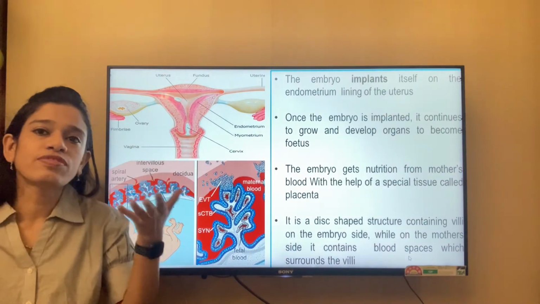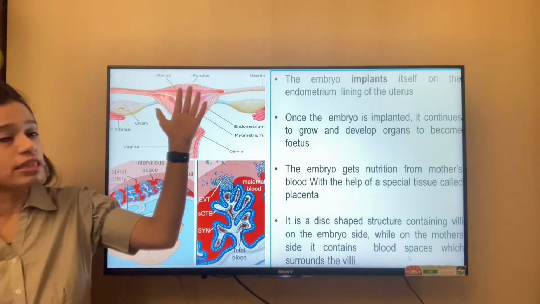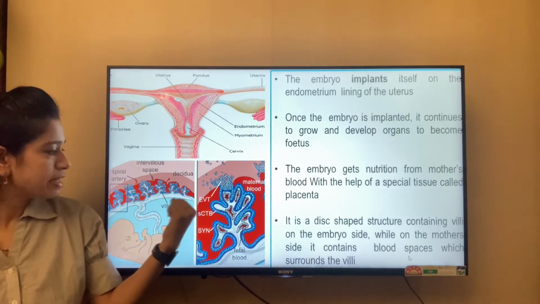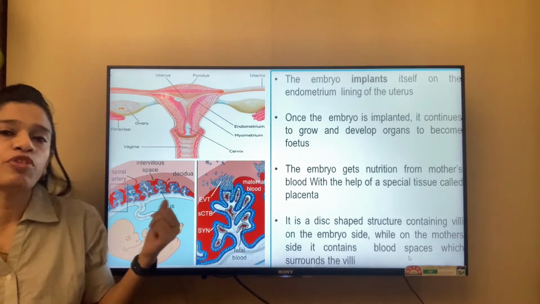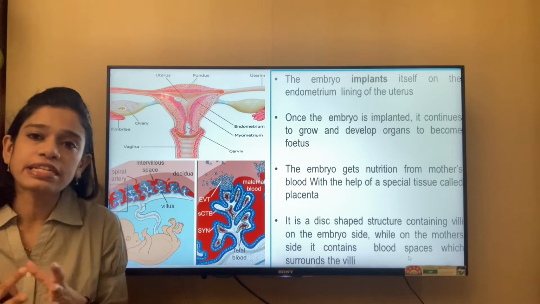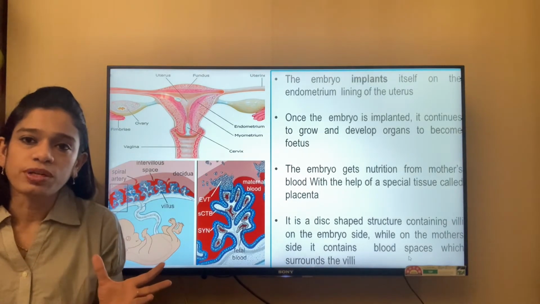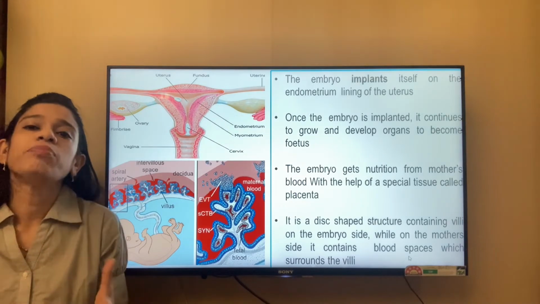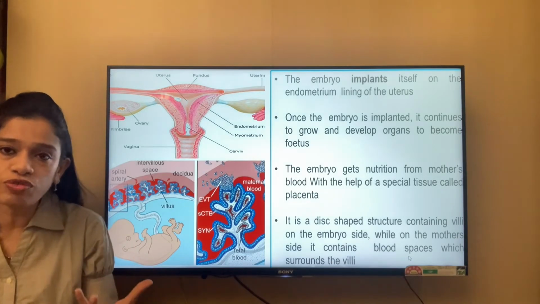These are finger-like projections, and there are blood spaces here. These finger-like projections increase the surface area of absorption, may it be the absorption of oxygen from the blood, or the absorption of nourishment, the nutrition, the food from the blood.